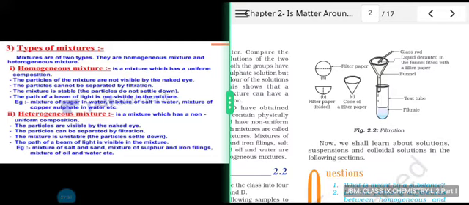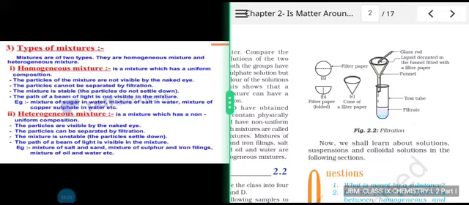If a beam of light is passed through a homogeneous mixture, it is transparent and so the path of beam of light is not visible, but the path of beam of light is visible in heterogeneous mixture. You might have seen the path of sunlight becomes visible when it passes through air, especially in forests, or sometimes if it is coming from a very narrow slit, you find small particles of dust revolving in air, so the path becomes visible.